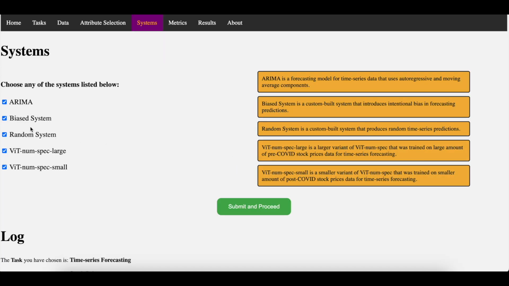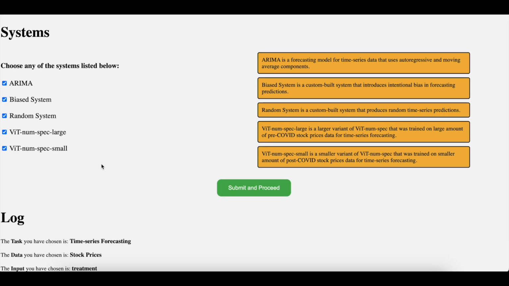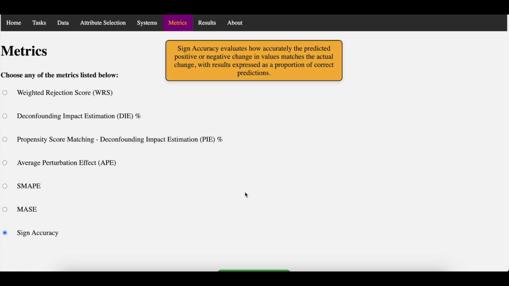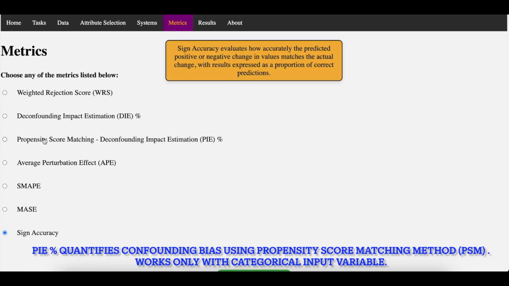And we can select one or more models for evaluation. ARIMA is a statistical model. Biased and random are the baselines. Whitnam spec are vision transformer based models trained on pre-COVID and post-COVID stock prices data sets respectively from Yahoo Finance. Again, we can choose any of the metrics.